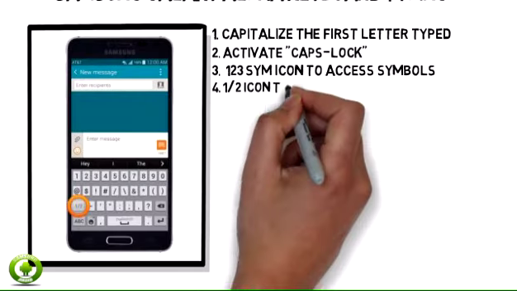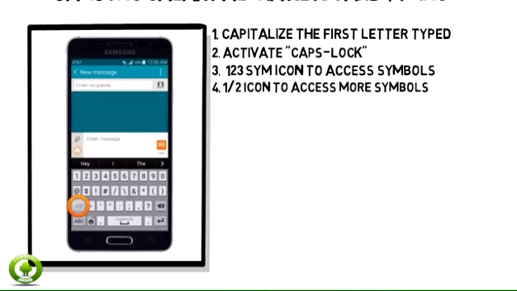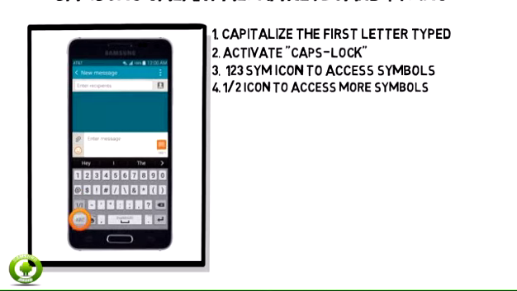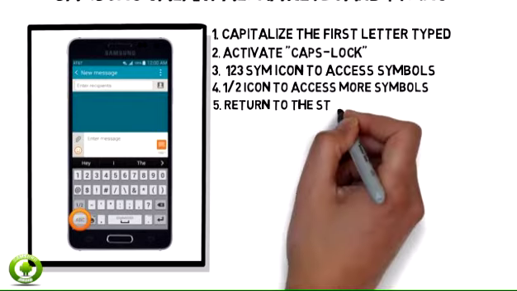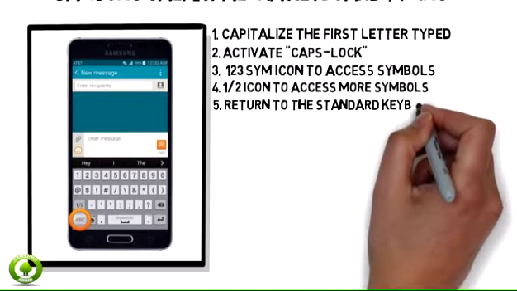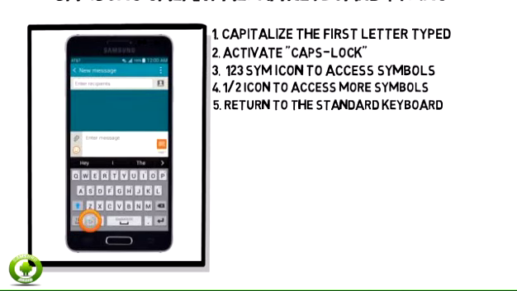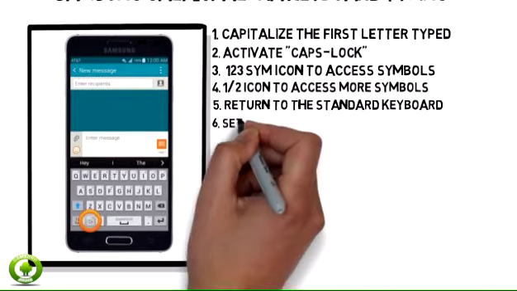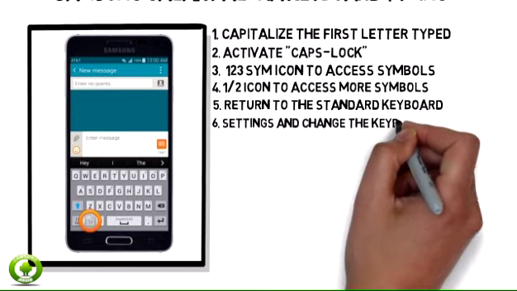4. Tap the 1/2 icon to access more symbols. 5. Tap the alphabet icon to return to the standard keyboard. 6. Touch and hold the mode icon to access settings and change the keyboard mode.